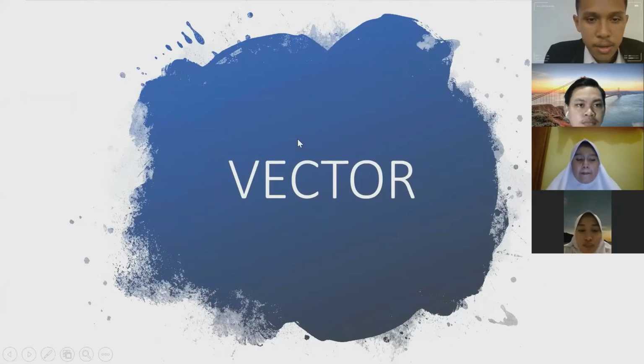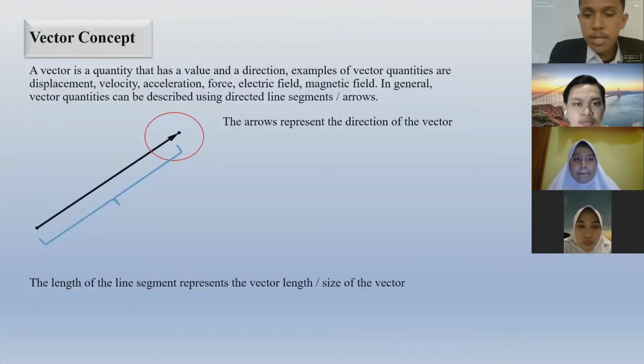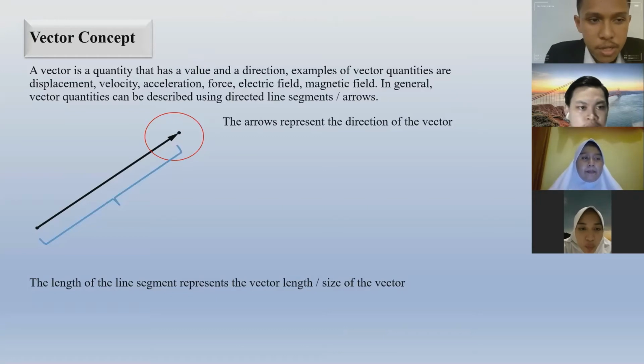Okay, I will explain about the factor. So what is the factor? A factor is a quantity that has a value and a direction. Examples of factor quantities are displacement, velocity, acceleration, electric field, and magnetic field.